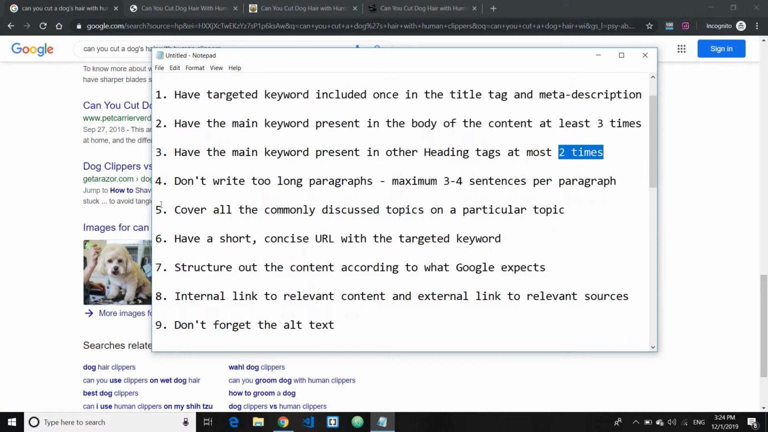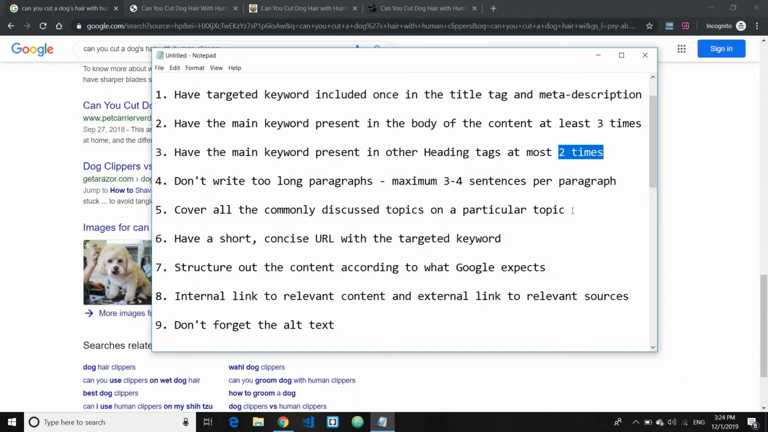So fifth is to cover all the commonly discussed topics on a particular topic. Let's say you want to write about local SEO tips, and if the majority of the content ranking on the first page talks about, let's say, claiming Google My Business, then you would need to have that in your content as well.